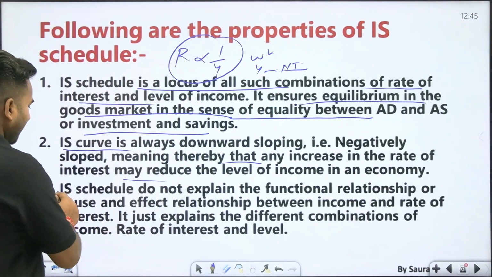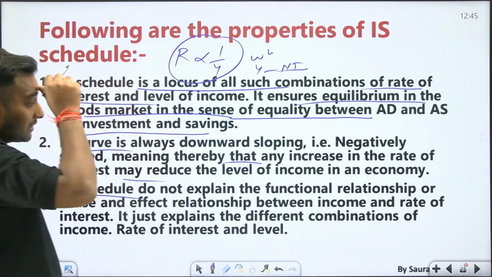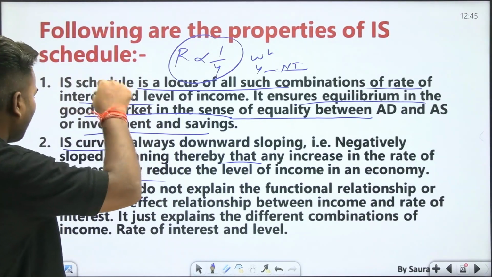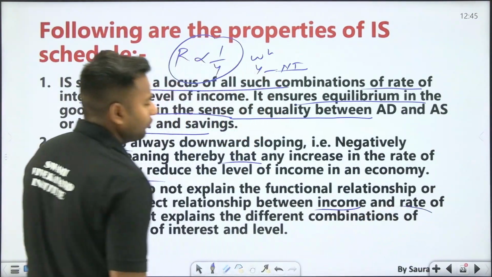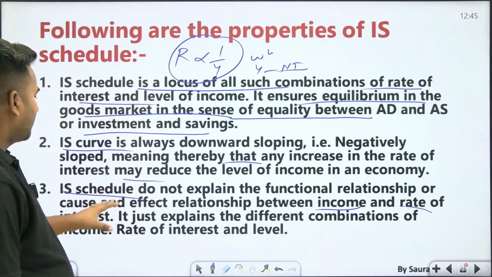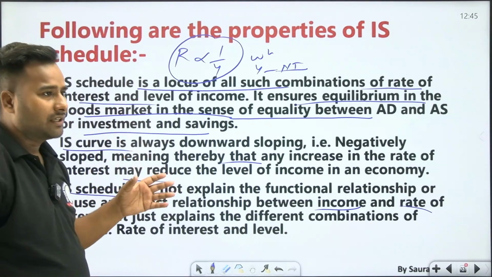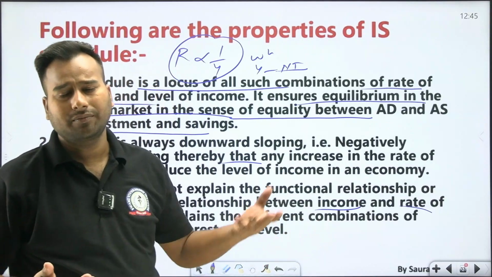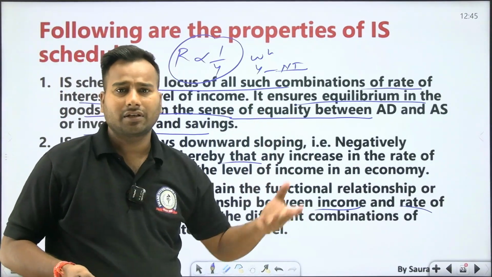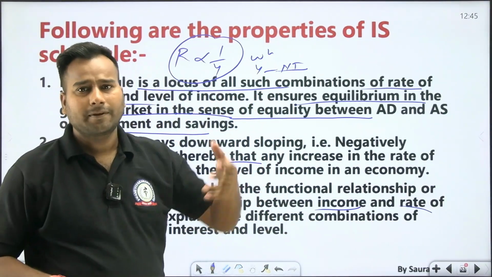The IS schedule does not explain the functional relationship or cause and effect relationship between income and rate of interest. This point should be noted, because this is how the point will come in UGC-NET. You might think the IS curve shows a functional relationship between the rate of interest and national income, because it is drawn between those two, so it would be true.